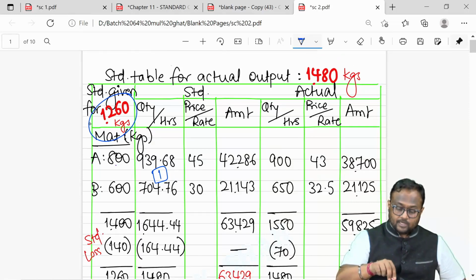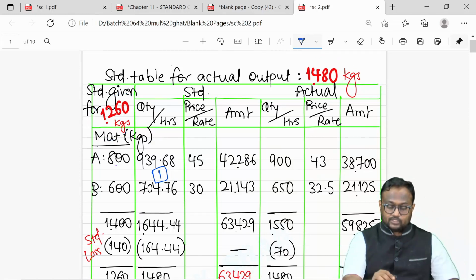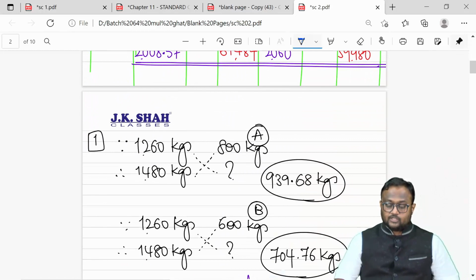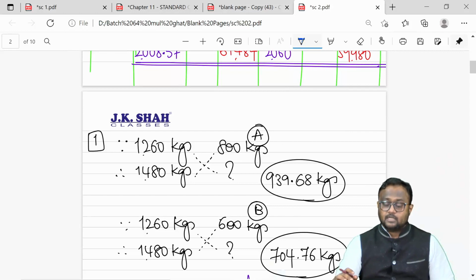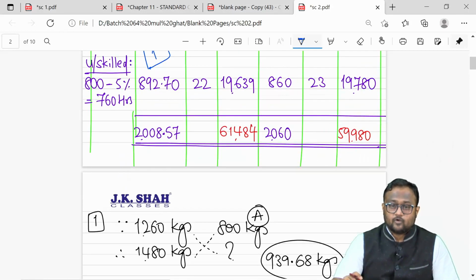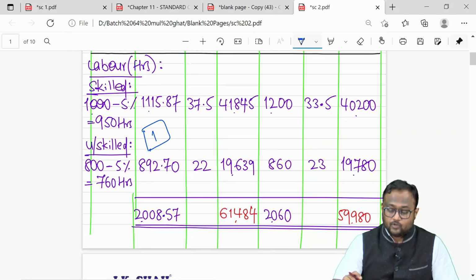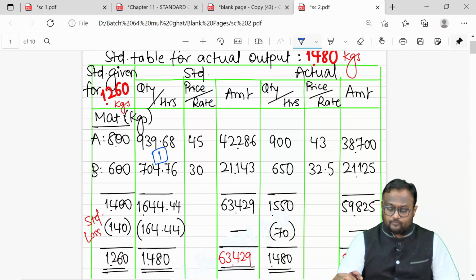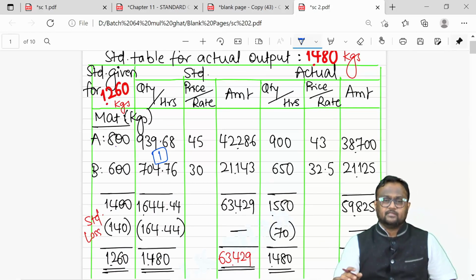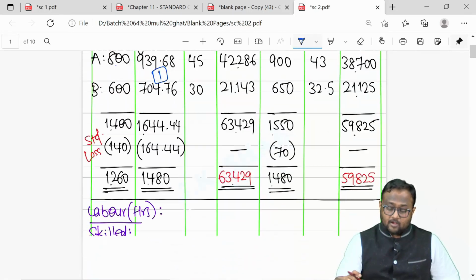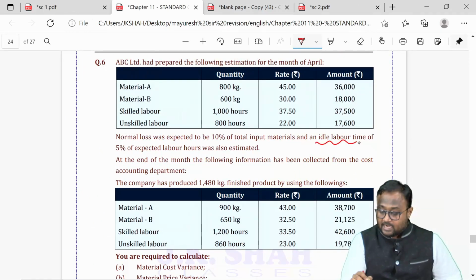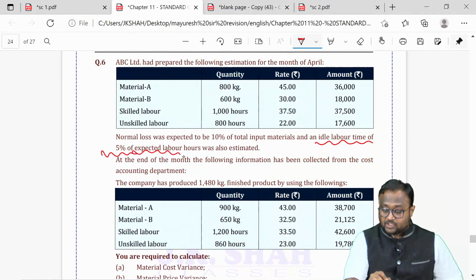So we applied the cross multiplication technique to get the answer. 1260 consists of 800 kgs of A. How much in 1480? 1260 consists of 600 kgs of B. How much in 1480? We got this answer. Since it was in decimals, I did not round it off because that would give you a different answer. Amount I rounded off, and after this we calculated 5 variances in a very normal manner. For labor, they said there is an idle time of 5% which is expected.